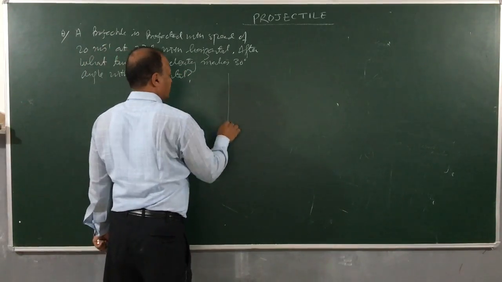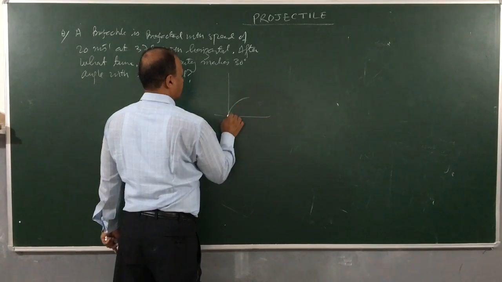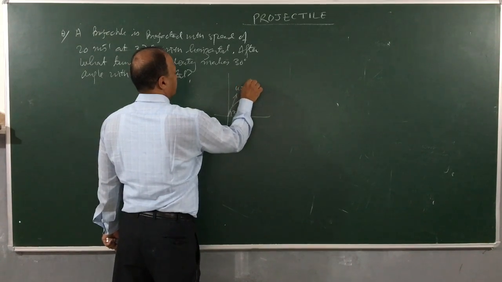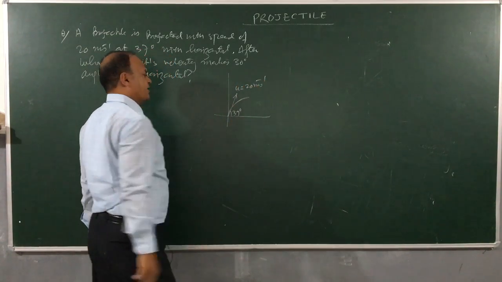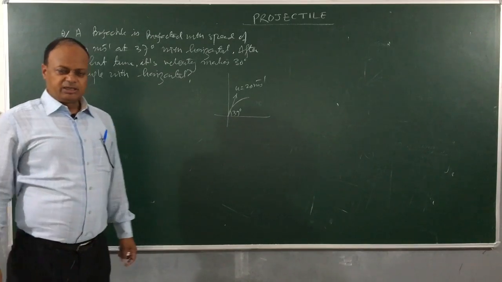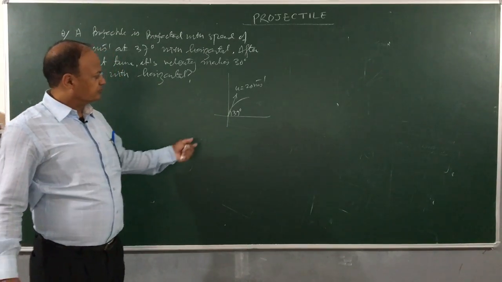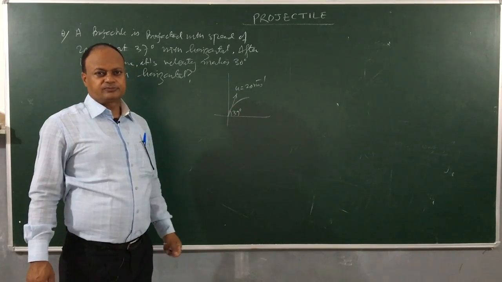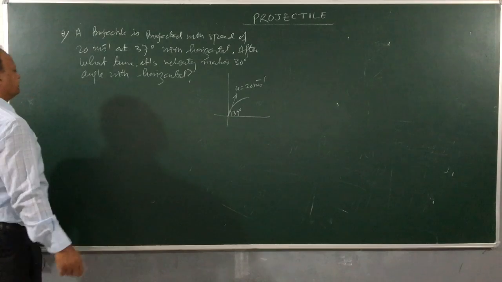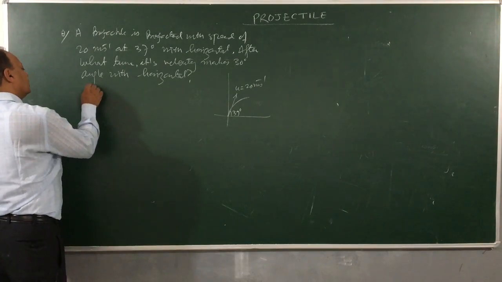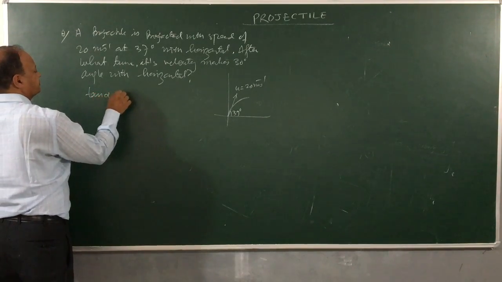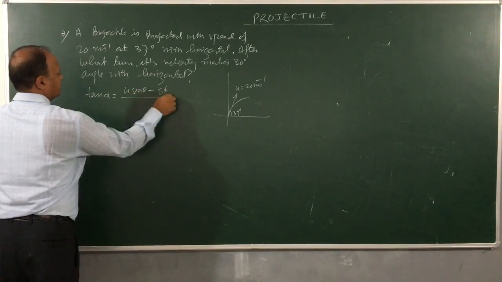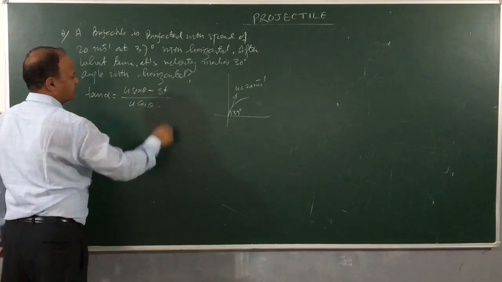This is the projectile that I am projecting. At what angle, children? 37 degree. With what speed? 20 meter per second. They are saying after how much time it makes an angle of 30 degree. Clear? Let us see. Tan alpha is equal to u sin theta minus gt divided by u cos theta.